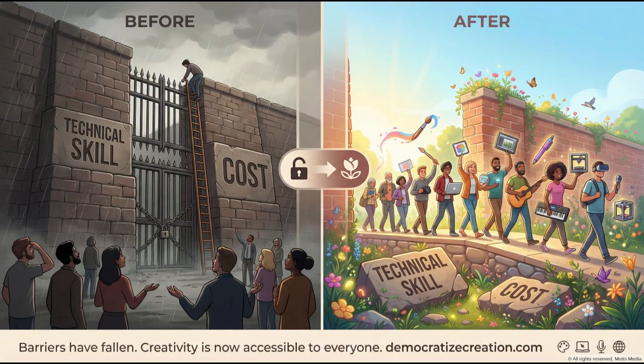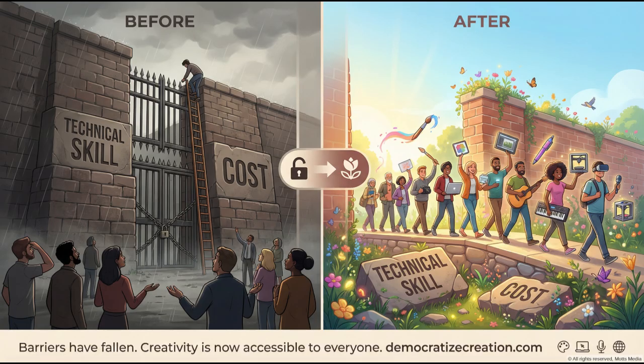This before and after metaphor captures AI's democratizing power. Before generative AI, a high-gated wall labeled technical skill and cost blocked access to creative tools. Only one person on a tall ladder could reach the top. After generative AI, that wall has become a low, accessible step. A diverse group of people walks over it together, tools in hand.